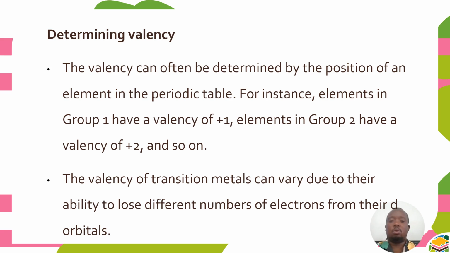Briefly, we can also go through the valence of transition metals. Of course, in Form 1, this is not relevant. It can vary due to their ability to lose different numbers of electrons from their d orbitals. So that is just a brief description on the valency of transition metals.